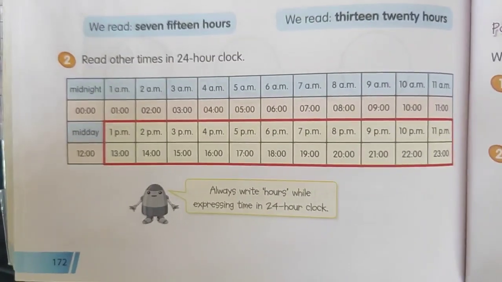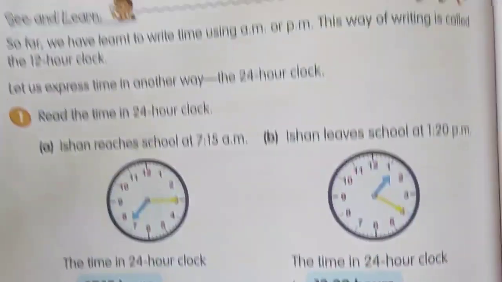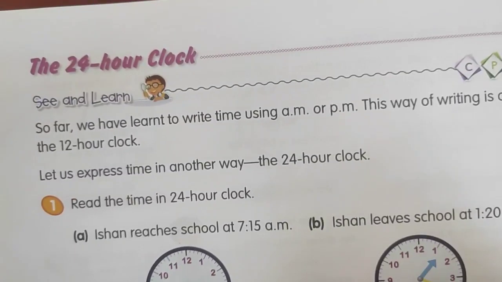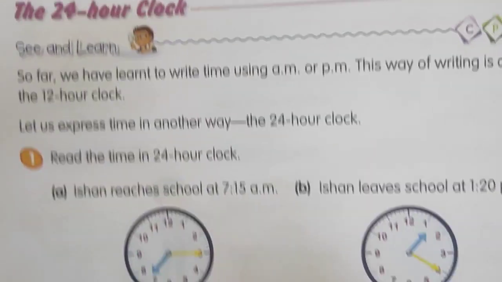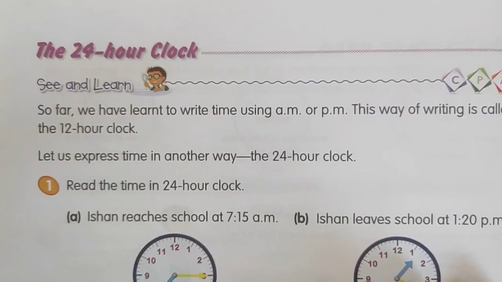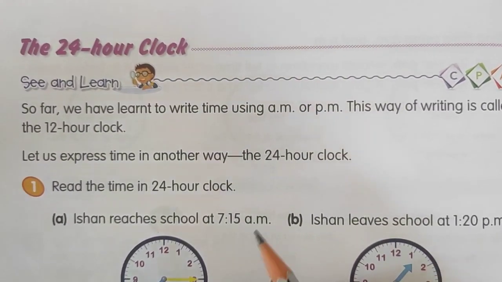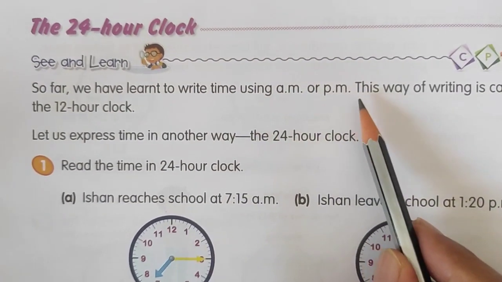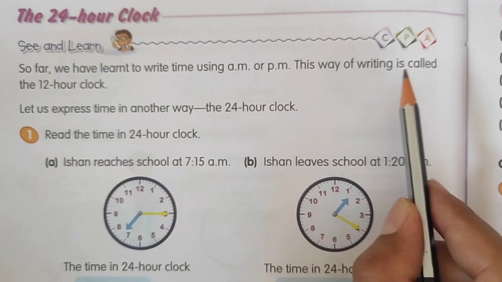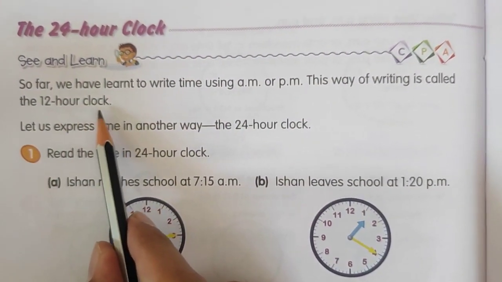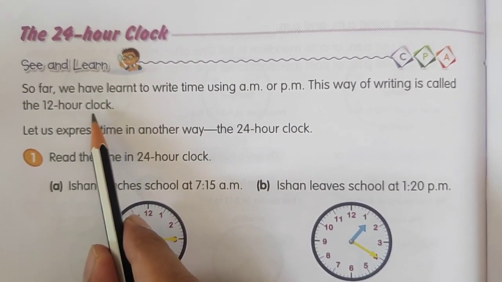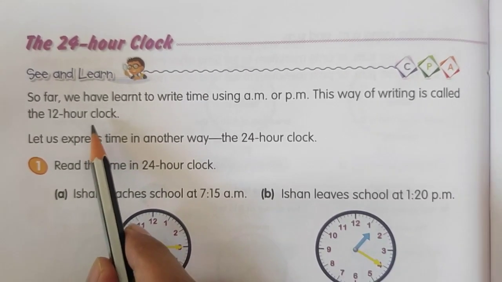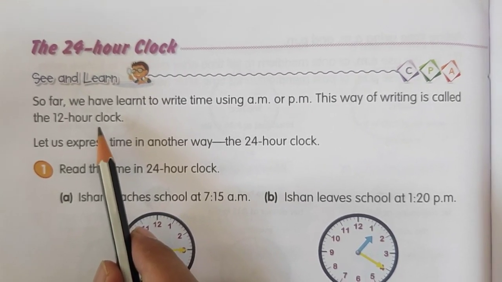Now come to the page number 172. Topic: the 24-hour clock. See and learn. See what is given. So far we have learned to write time using AM or PM. This way of writing is called 12-hour clock. Okay, so generally at home also we use 12-hour clock. So there we use the concept of AM and PM.